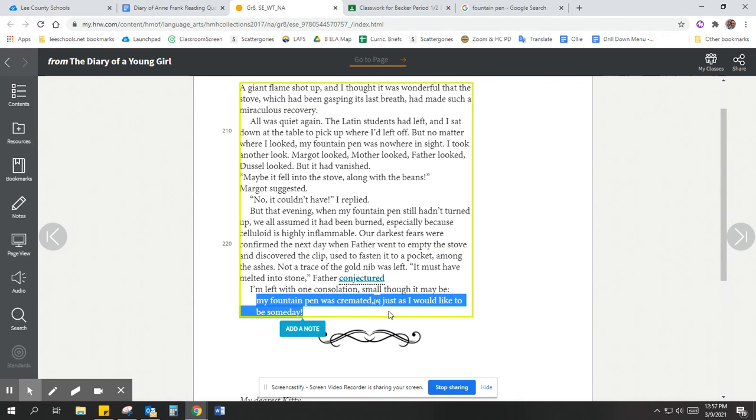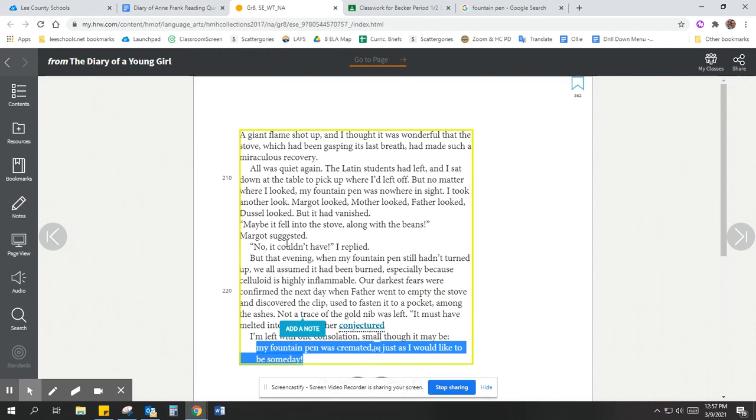Like making a funny comparison, but it's also kind of morbid. Morbid means if you call somebody morbid, they're thinking a lot about death when they really shouldn't be. Here we have just this young girl, age 14 now, thinking about how she wants to be cremated, which is also kind of eerie since we know that a lot of people in the Holocaust were cremated in the concentration camps. But let's make sure we understood what happened to the pen.